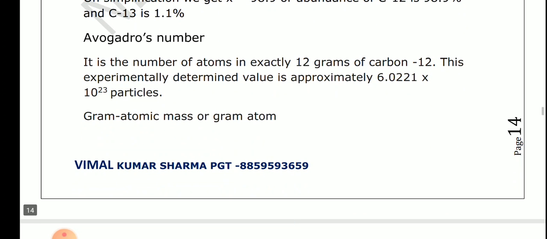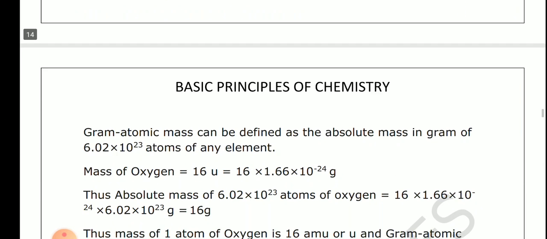Now the question is, what is the Avogadro number? It is the number of atoms in exactly 12 gram of carbon-12. The experimentally determined value is approximately 6.022 into 10 to the power 23 per gram atomic mass or gram atom.